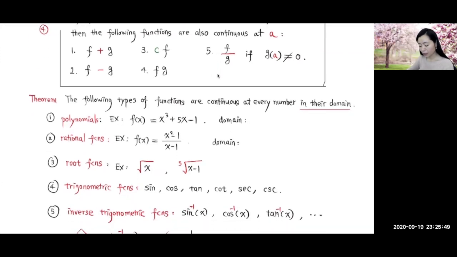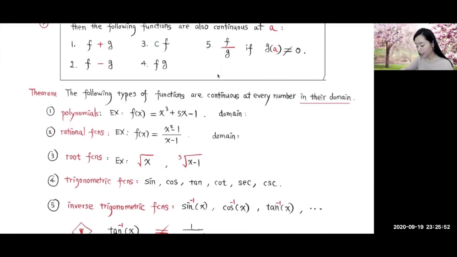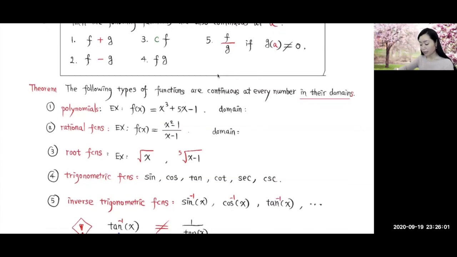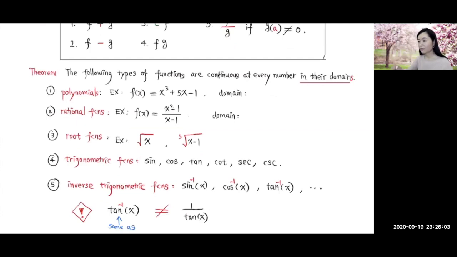So the following types of functions are continuous at every number in their domains. We're interested in what types of function are continuous on the domain, because that way, to find the limit of the function at a, we can just go ahead and substitute a into x. So that will be just equal to f of a, right? So what types of function are continuous at every number in the domain? In other words, those functions will have no break in the domain.